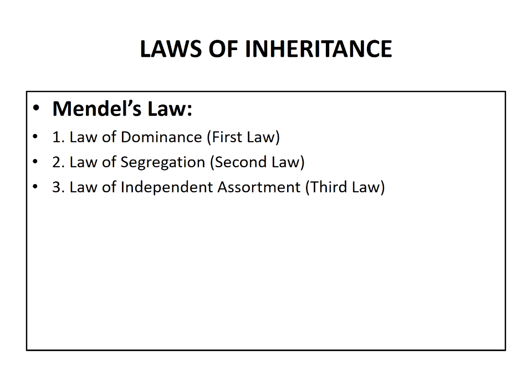Next is the law of independent assortment. It is the third law. This law states that when two pairs of traits are combined in a hybrid, segregation of one pair of characters is independent of the other pair of characters at the time of gamete formation.